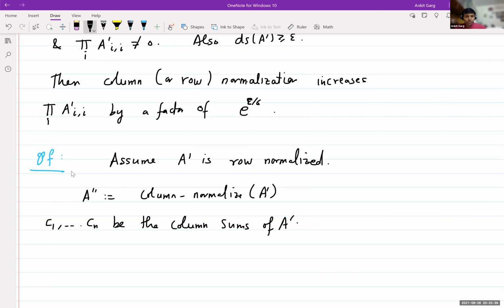Okay. So then we want to analyze how much this quantity, the product of the diagonal entries, increases by. So this is just equal to the product of the diagonal entries of A prime divided by the product of the columns. That is the operation we are doing.